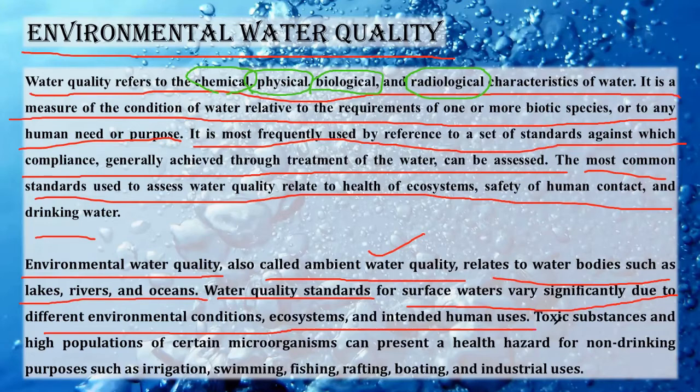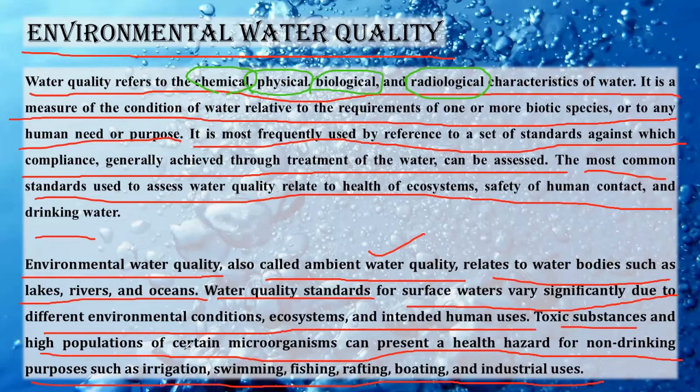Now toxic substances and high populations of certain microorganisms can present a health hazard for non-drinking purposes such as irrigation, swimming, fishing, rafting, boating and industrial use. Now, yes, this is very important because we may think that okay, if the water is non-drinkable, fine, we are not drinking it, so we can use any water. It is not like that. We cannot use any water for doing anything.